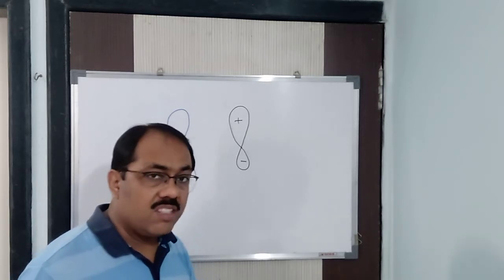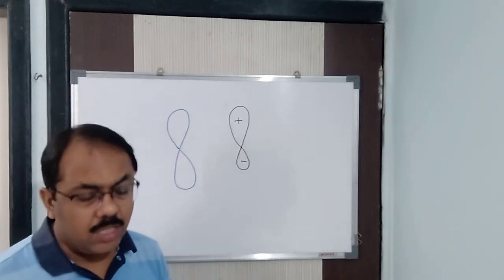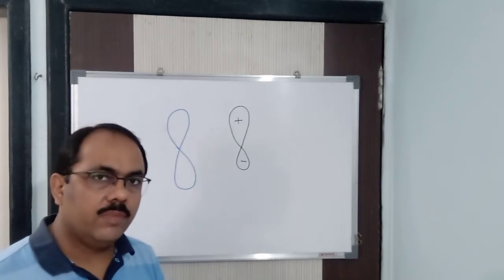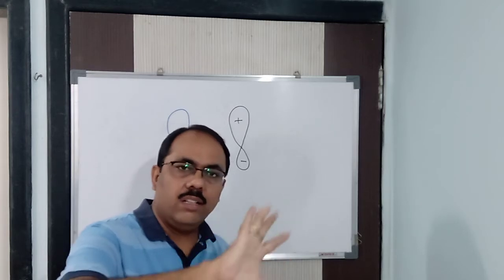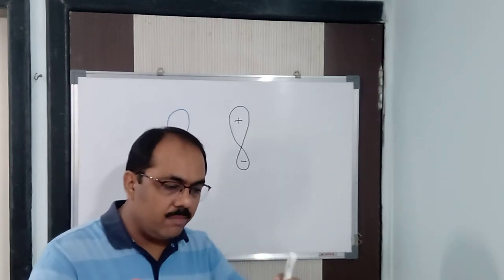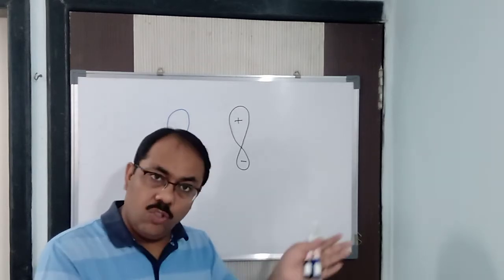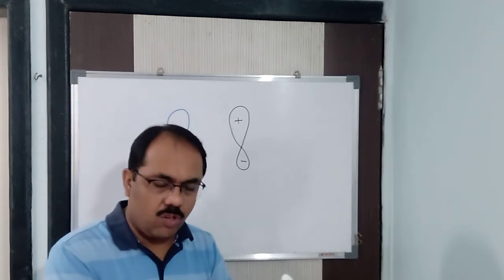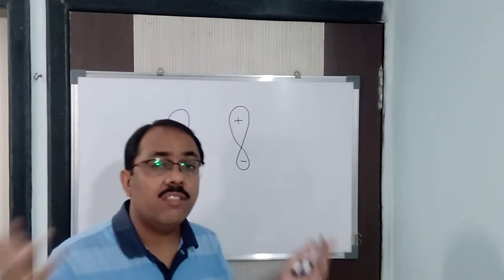So this is an important condition for hybridization: hybridization does not take place in isolated atoms. For example, if an oxygen atom is there, hybridization is not going to take place. Why? Because when two atoms approach each other, energy is released. You know that. When the two electrons present in the outermost shell approach each other, then only is the energy released.